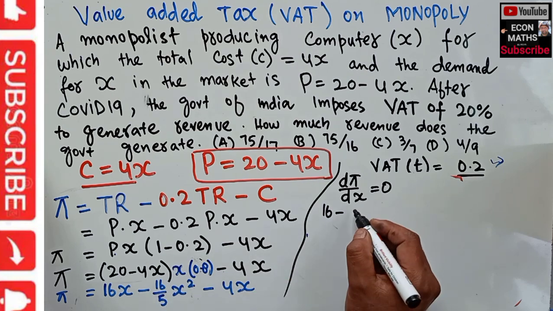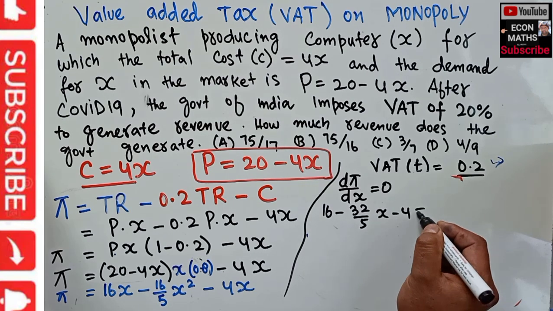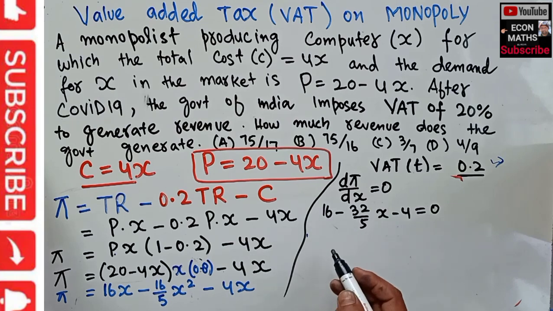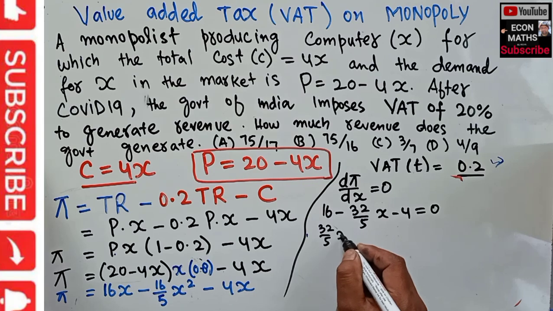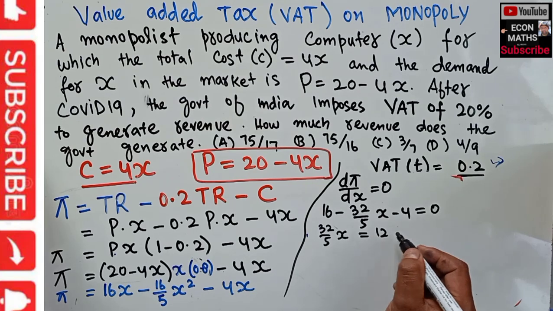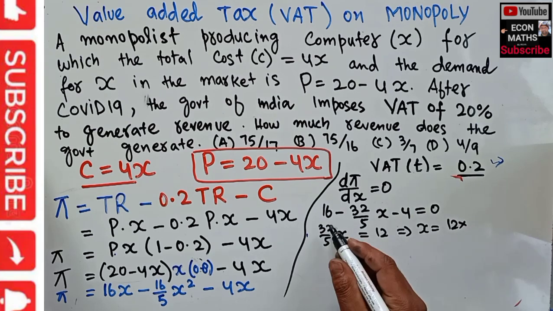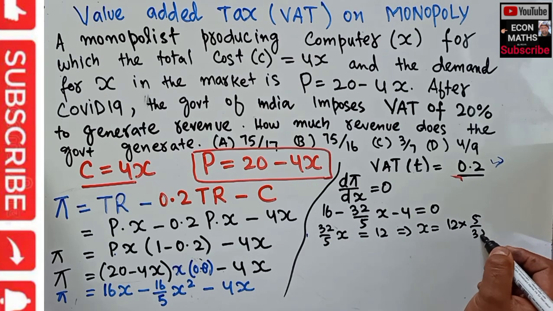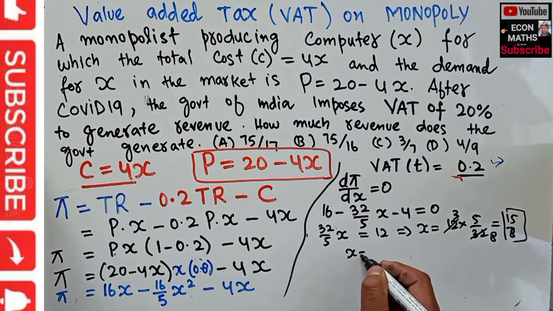So 16 minus 4 comes out to be 12. We have 32 divided by 5 x equal to 12, which implies x equals 12 into 5 divided by 32, which is 15 divided by 8. That means quantity transacted is 15 divided by 8.